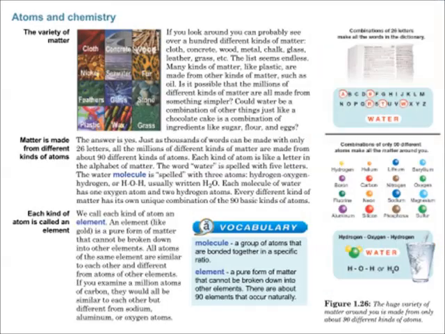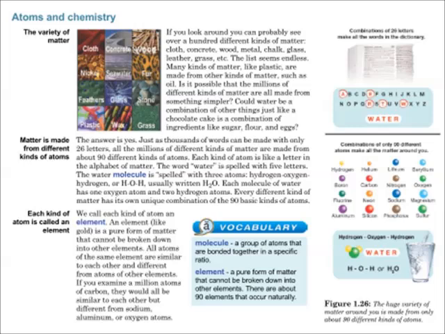Look around you. You can probably see over 100 different kinds of matter: cloth, concrete, wood, metal, chalk, glass, leather, grass, etc. The list seems endless. Many kinds of matter, like plastic, are made from other kinds of matter, such as oil. It is possible that the millions of different kinds of matter are all made from something simpler. Could water be a combination of other things, just like a chocolate cake is a combination of ingredients like sugar, flour, and eggs? The answer is yes.